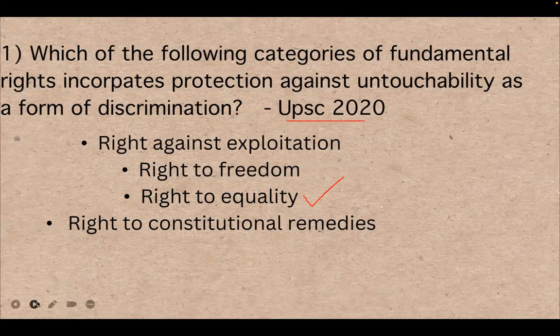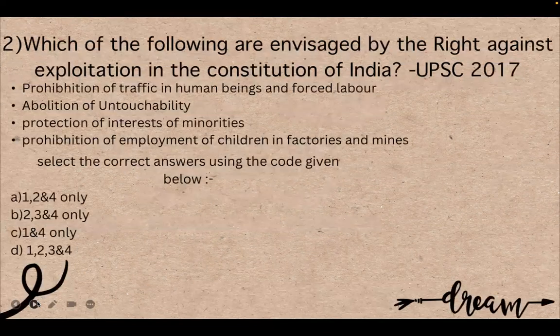And the next question, which was asked in the year 2017: which of the following are envisaged by the right against exploitation in the Constitution of India? The options are prohibition of traffic in human beings and forced labor, abolition of untouchability, protection of interests of minorities, and prohibition of employment of children in factories and mines. Select the correct answer using the code given below.